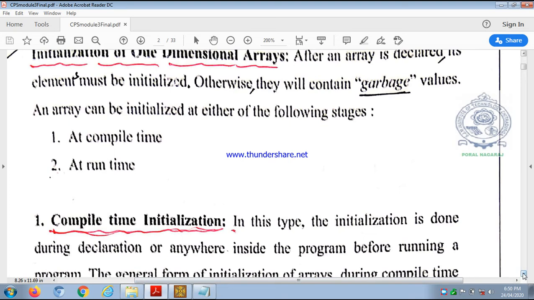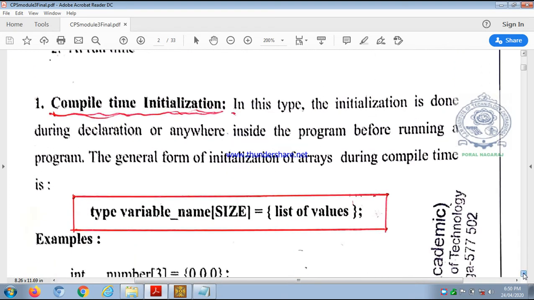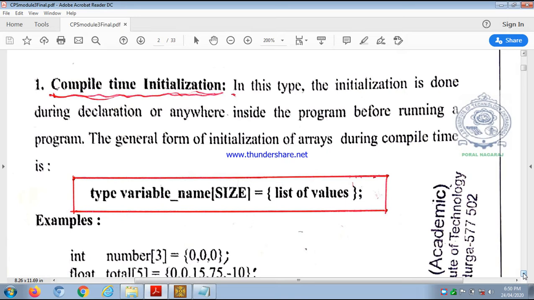So let us see what is meant by compile time initialization. Compile time initialization means initialization of array elements is done during declaration of the array itself. The general form of initialization of arrays during compile time is, see, this is the syntax of array initialization.